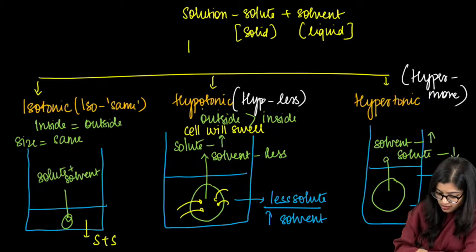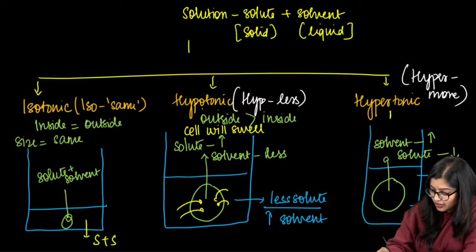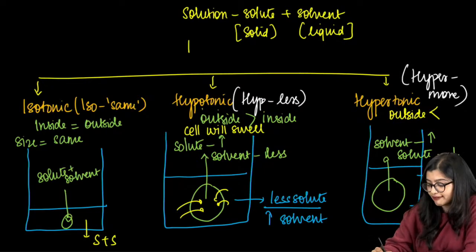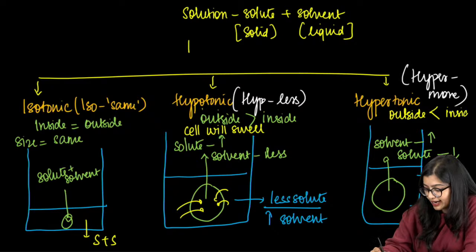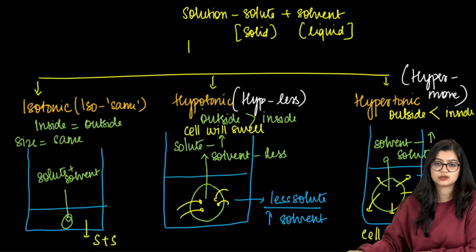I'm just drawing arrows. Because of this, what is going to happen? Outside there is less solvent than inside, so water will move out. When water moves out, what will happen? The cell will shrink, and exosmosis takes place.